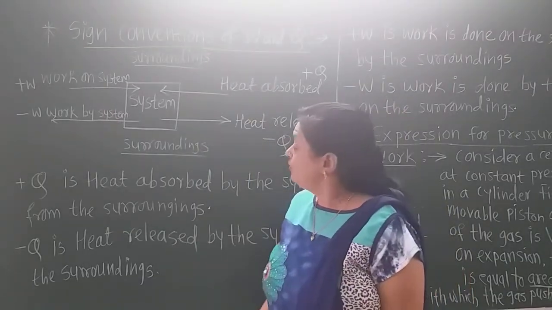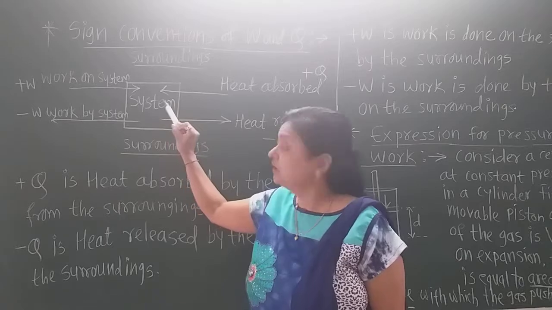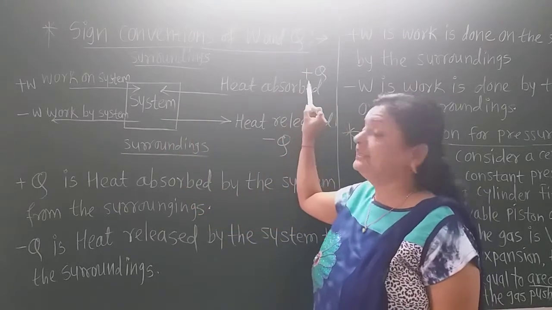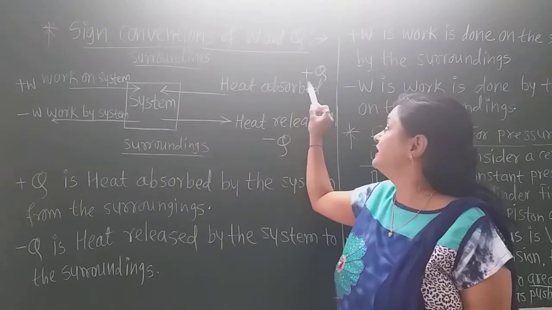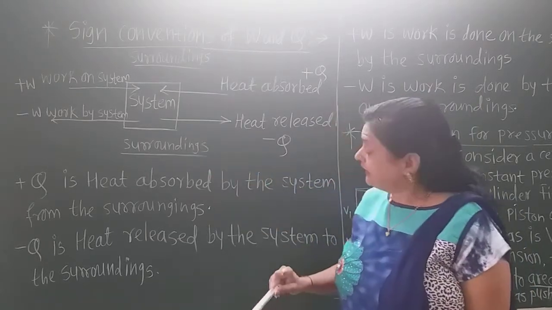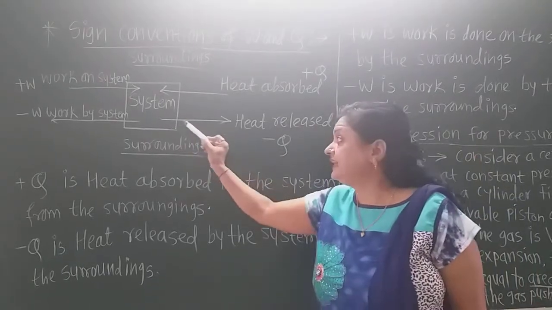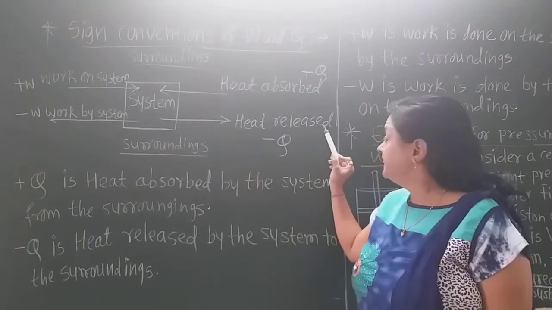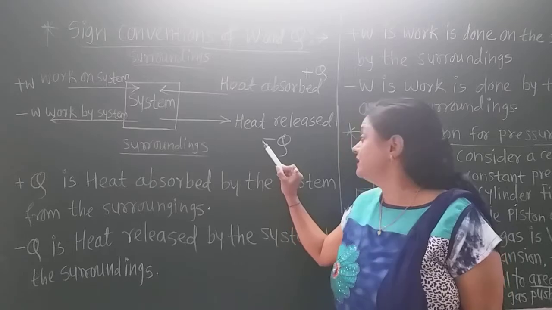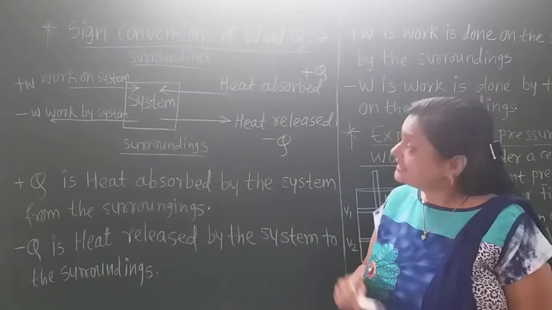When heat is absorbed by the system, the sign of heat is plus, that is plus Q. Heat is absorbed by the system. But if heat is released by the system, then the sign of the heat is minus, that is minus Q, heat released.